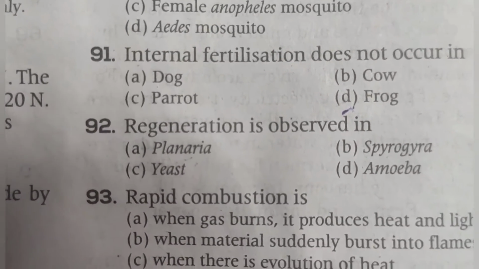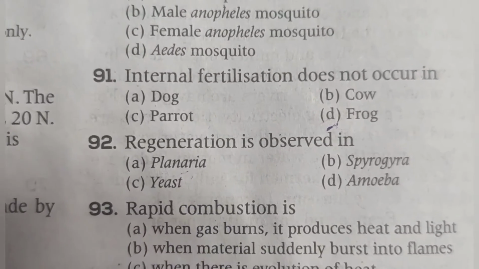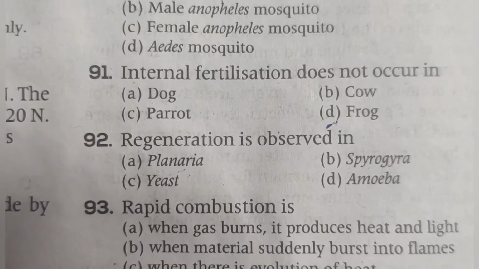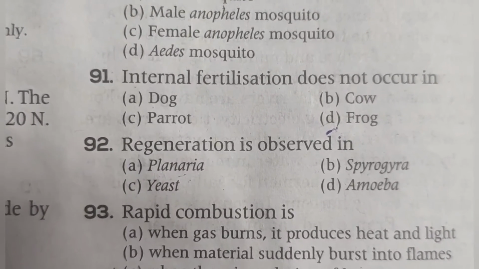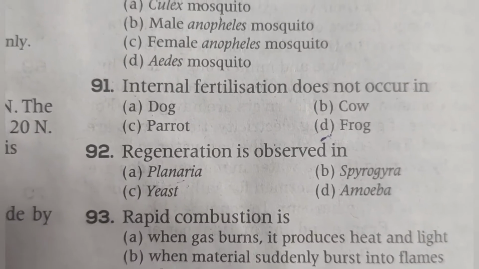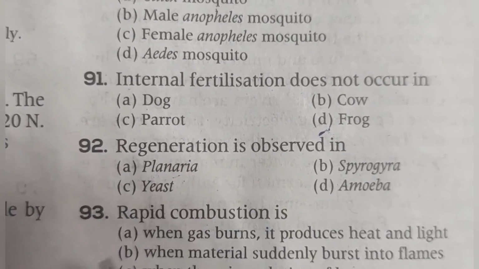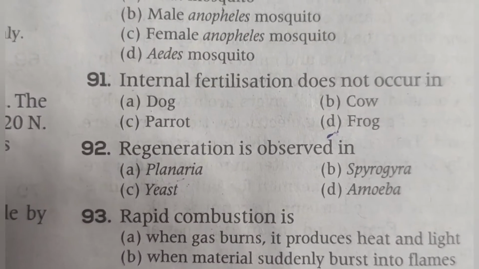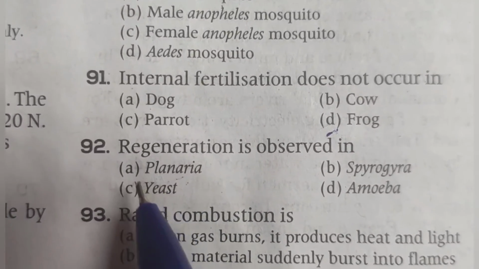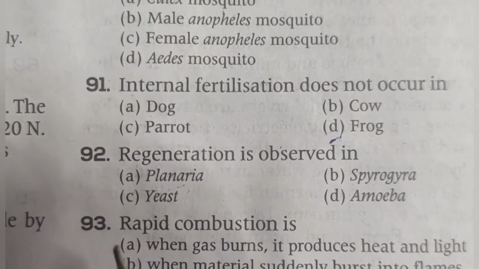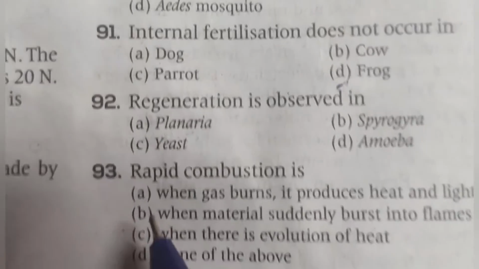The liver may not acquire its original shape, but still, if some part of the liver is removed or damaged due to disease, the liver can regenerate. Liver and skin are the best examples in the human body. And planaria is the option given here for us to choose. So regeneration is a process observed in planaria.